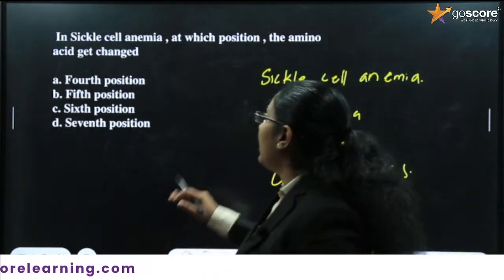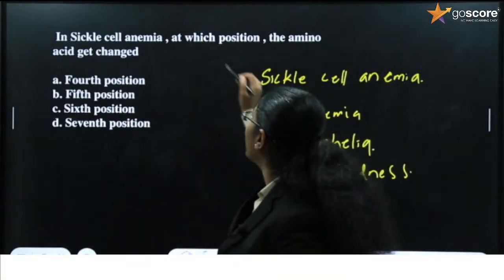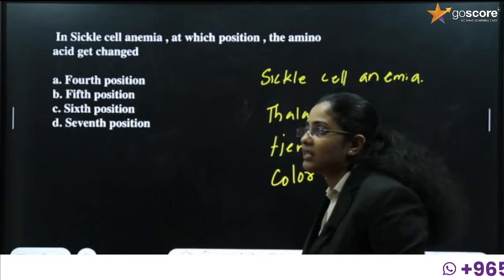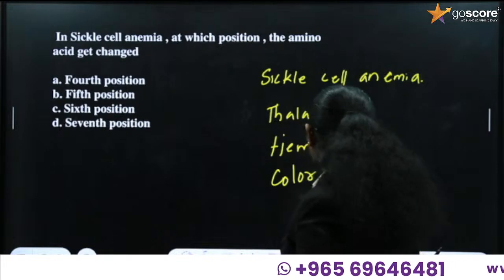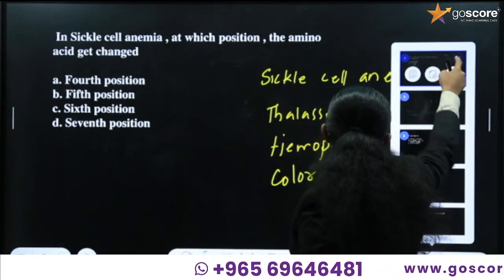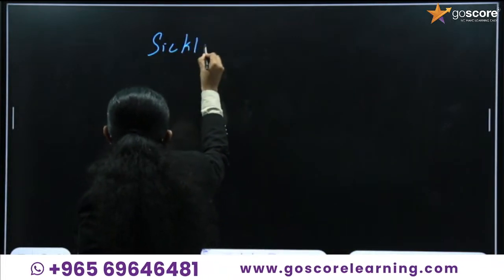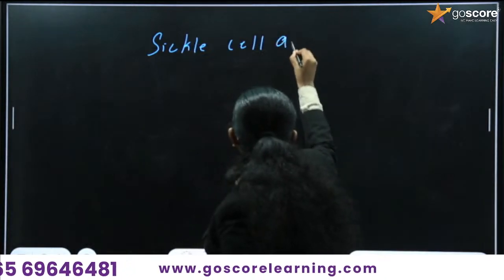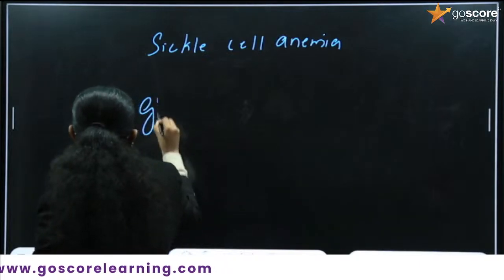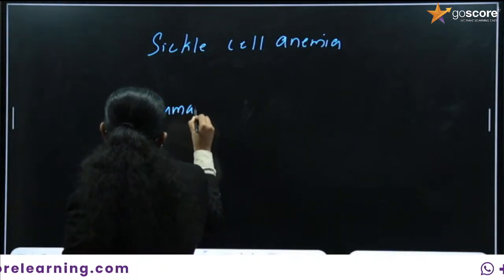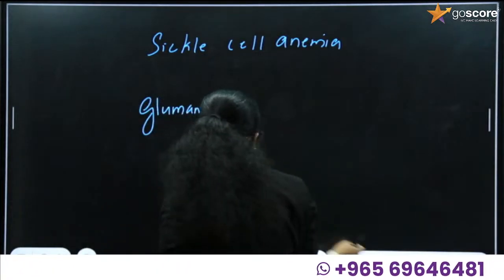Now, what is the question here? For sickle cell anemia, at which position does the amino acid get changed? Here it is glutamic acid, glutamic acid for sickle cell anemia.